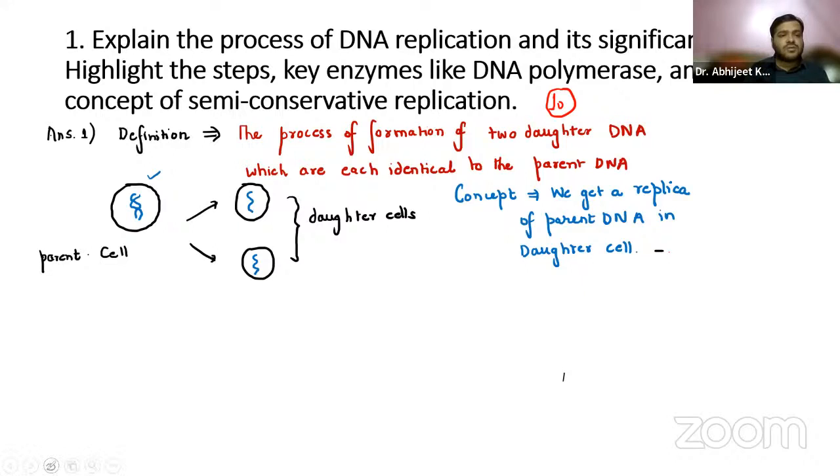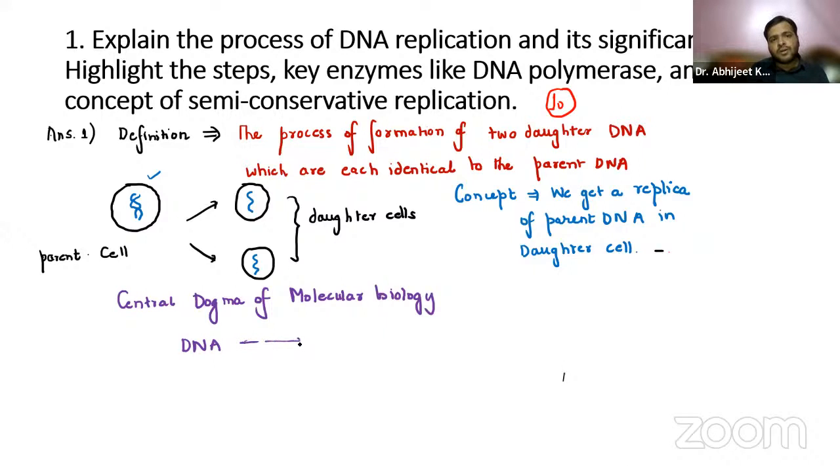We already know about the central dogma of molecular biology. If I just want to tell you something extra, you already know the modern central dogma of molecular biology, which states that from DNA, what is made?